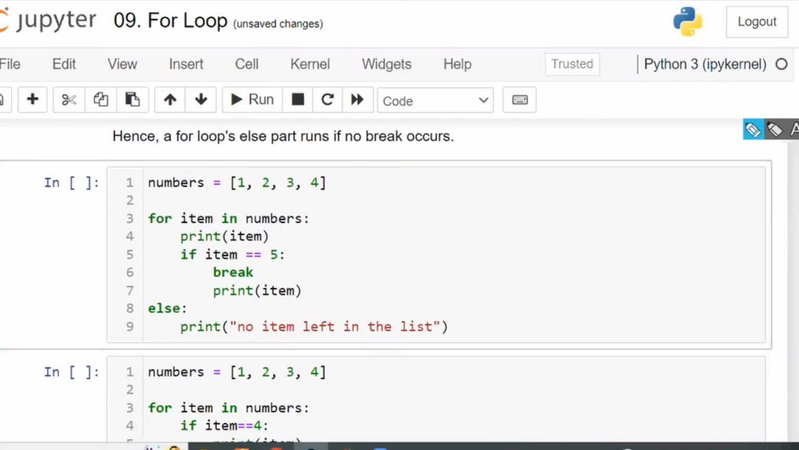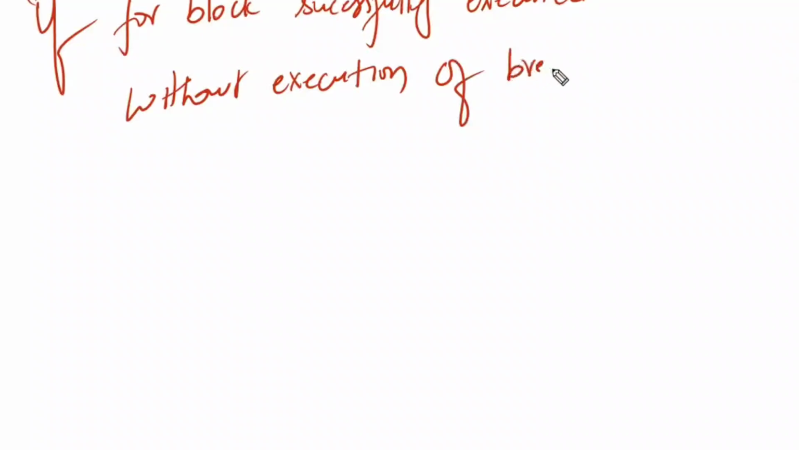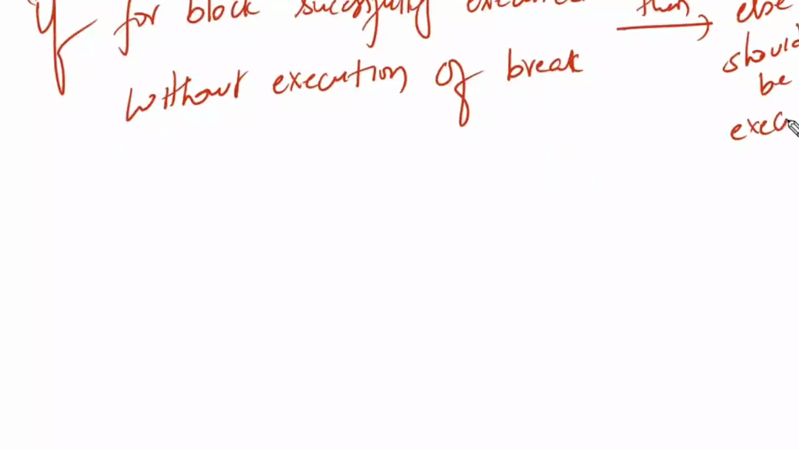What does for block else mean? The meaning of for block else: if the for block is successfully executed without the execution of break, then else should be executed.